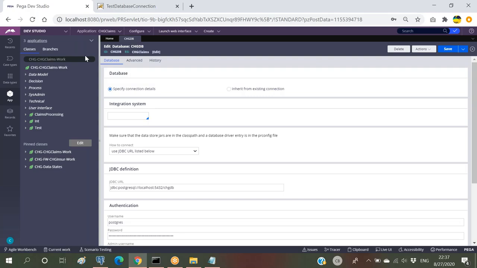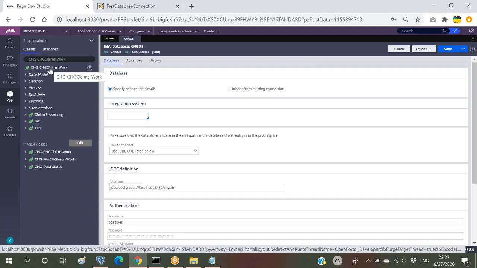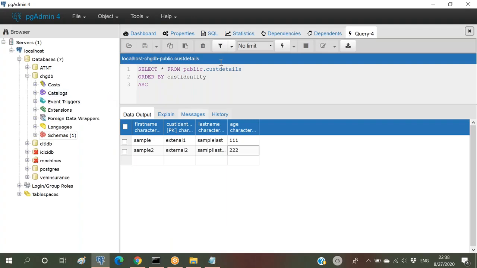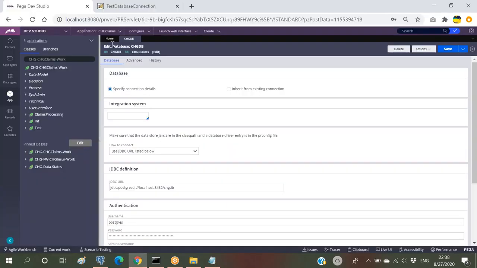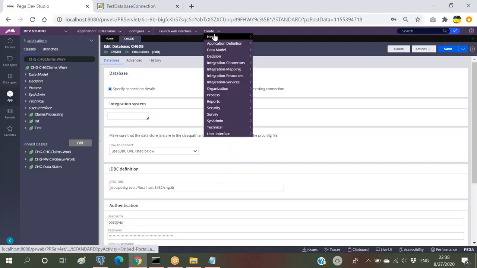So let me create one new data class. In comparison with the normal rule based, everything will be the same. If you want to have one internal table connected with the data class, we create one new data class, and for that we configure the source, right? The same thing: I'm trying to create one new data class, and configure the source with the external database now.